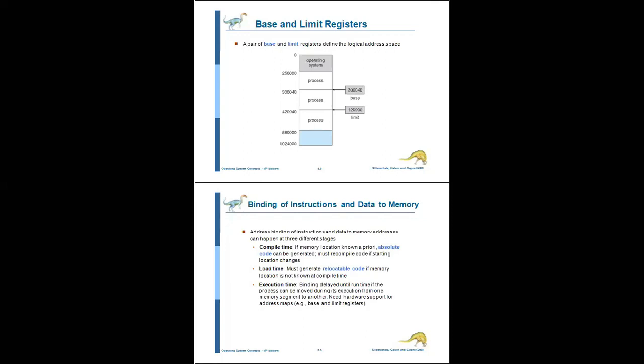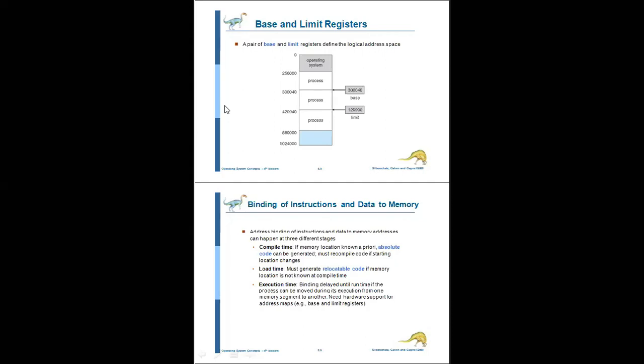So the base register holds 300040 and the limit register holds 120900. The program can be executed starting where the base register address is, that is 300040. So the process will execute up to what value? 420940.